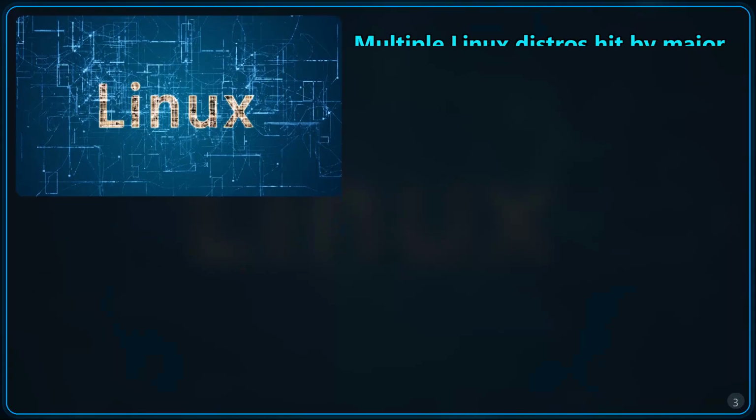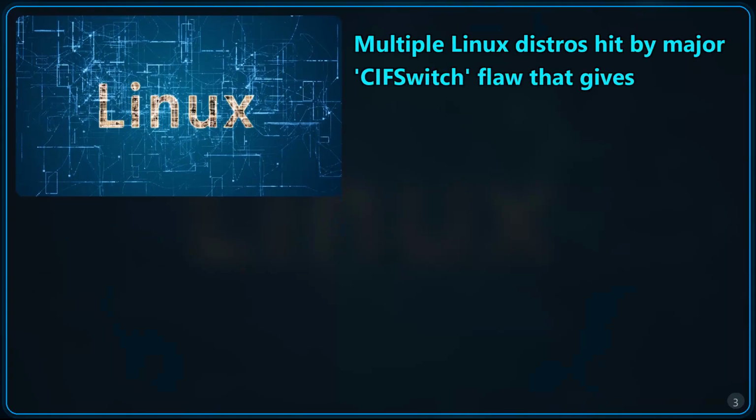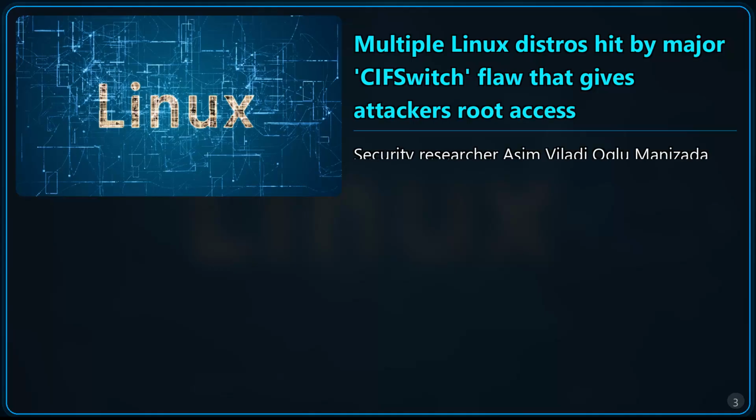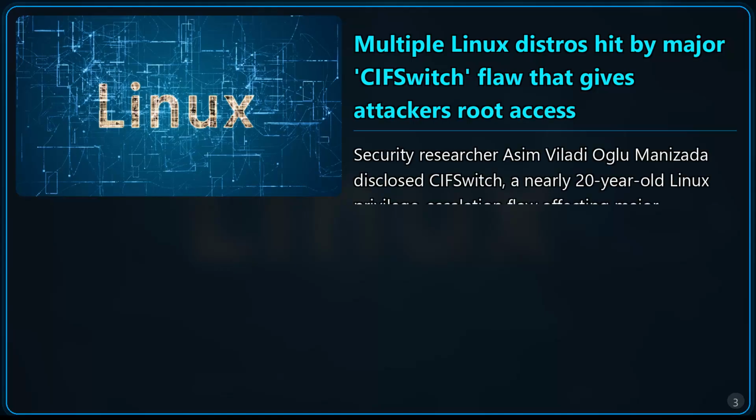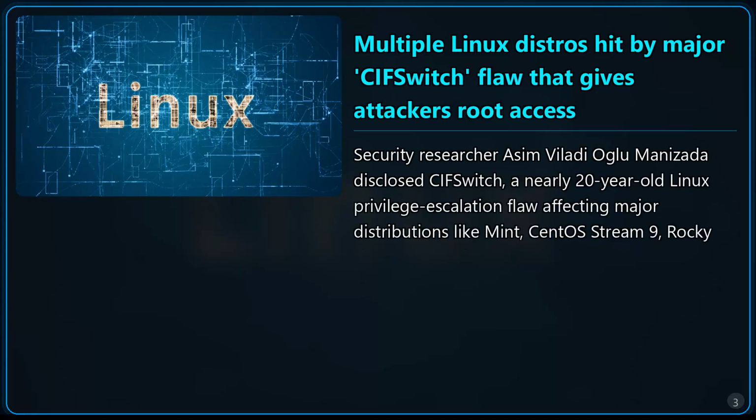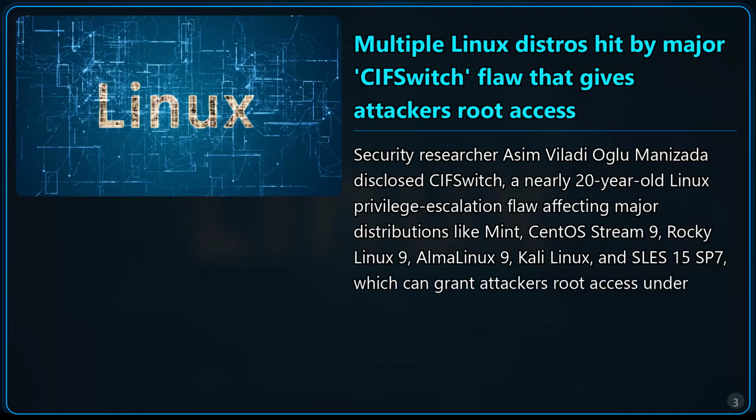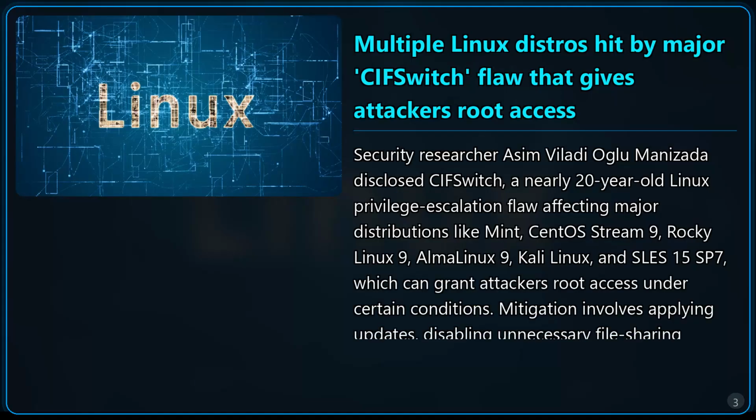Multiple Linux distros hit by major CIFSwitch flaw that gives attackers root access. Security researcher Simvaladi Aglumanazada disclosed CIFSwitch, a nearly 20-year-old Linux privilege escalation flaw affecting major distributions like Mint, CentOS Stream 9, Rocky Linux 9, Alma Linux 9, Kali Linux, and SLES 15 SP7, which can grant attackers root access under certain conditions. Mitigation involves applying updates, disabling unnecessary file sharing components, and restricting exploitable features.